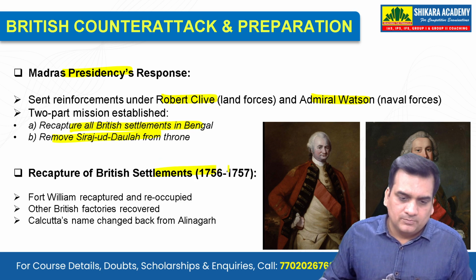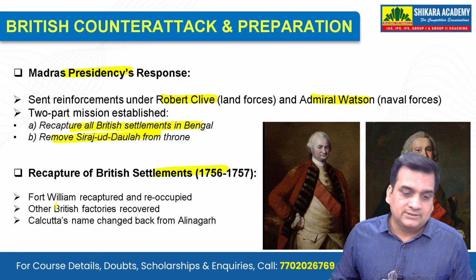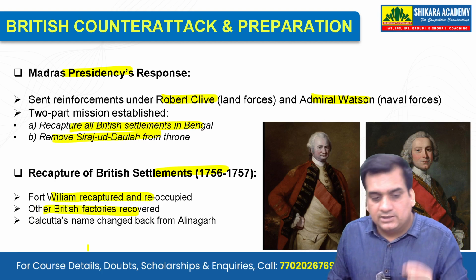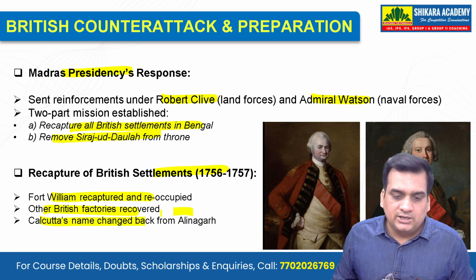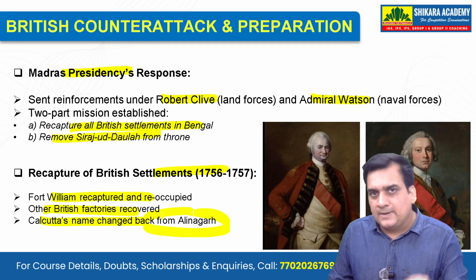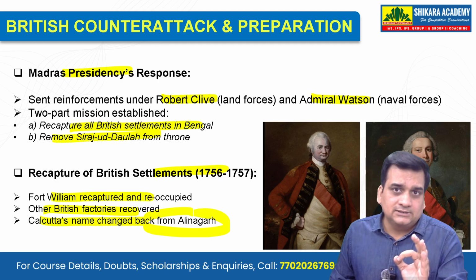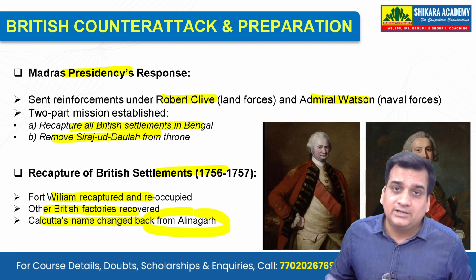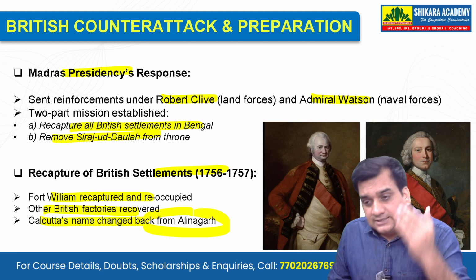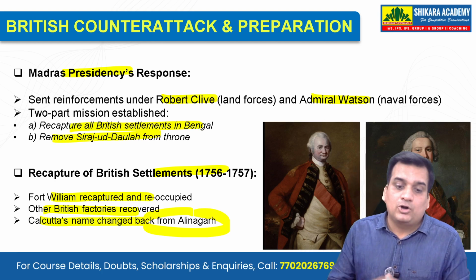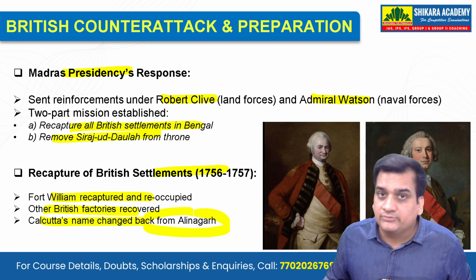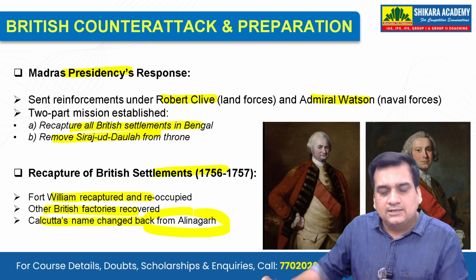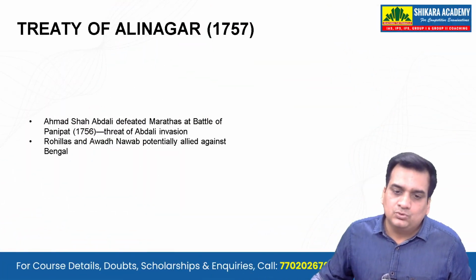Now, the recapture of British settlements in 1756-57: Fort William was recaptured, reoccupied, other British factories were recovered, and Calcutta's name changed back from Alinagar. Now, you remember I asked you, when was Calcutta's name changed to Alinagar? It was in 1756 when Siraj-ud-Daulah takes over the Fort William. So this is the time period 1756-1757. But when Britishers take it back, they will change the name back to Calcutta.